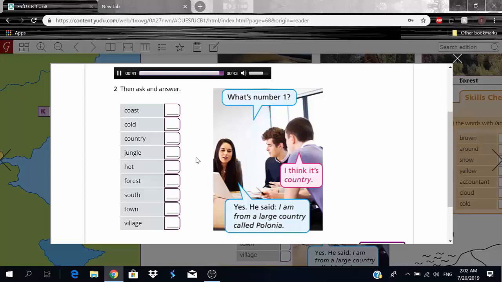Alright, so I actually wrote these down, and what do you guys think was number 1? That's correct, it was country, okay? You could always say it to your partner. Here we go. So country, number 1. What was number 2? That's correct, it was village. So village was number 2. And what was number 3? It was town. Yep. Number 4 was coast.